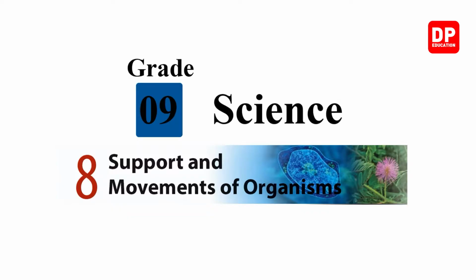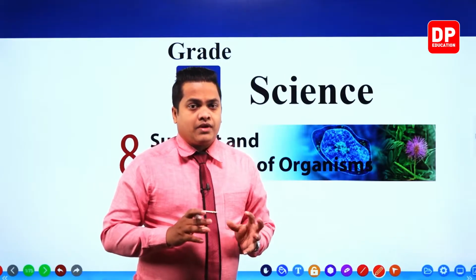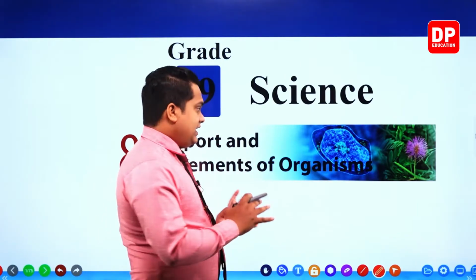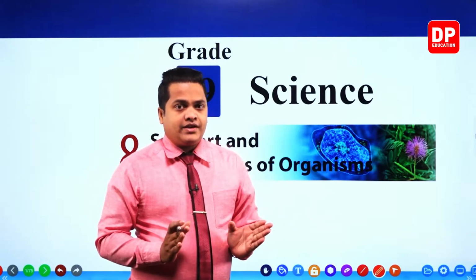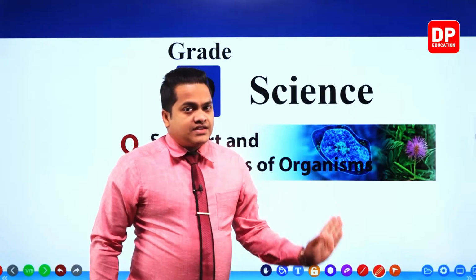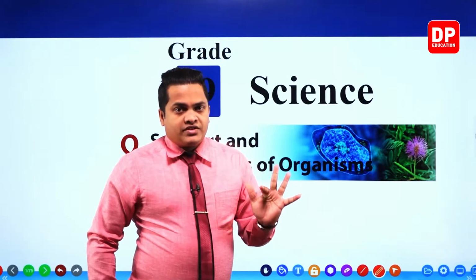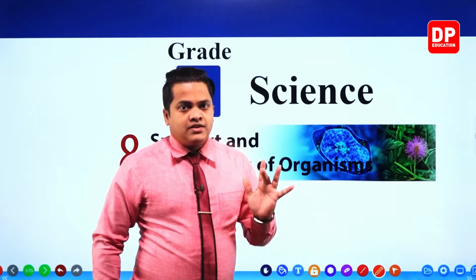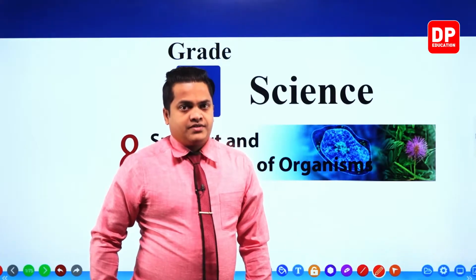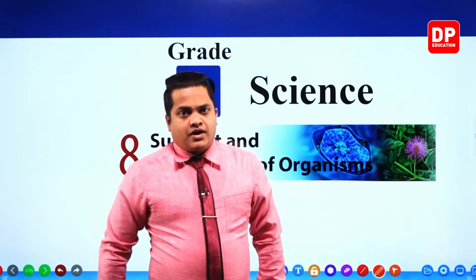You know that organisms can be divided into 3 categories: plants, animals and microorganisms. Even though in the 7th lesson we discussed only the plant growth substances, here we'll be discussing the movements related to each and every organism in our biosphere. So within this lesson, my dear children, we'll be discussing the movements of plants, the movements of animals, as well as the movements of microorganisms. We'll be discussing all of these 3 within this lesson.